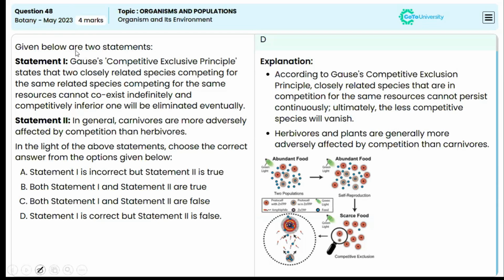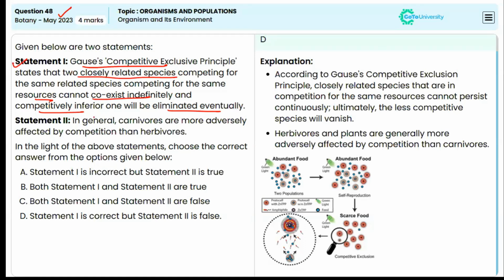Now next question is from May 2023. The Gauss competitive exclusion principle states that two closely related species competing for the same resources cannot coexist indefinitely, and the competitively inferior one will be the one eliminated eventually. This is true, isn't it? This first statement is correct. Just now we explained it.